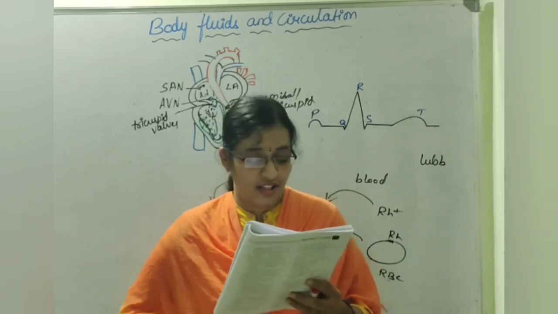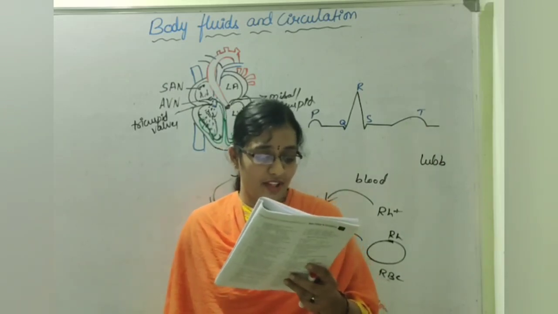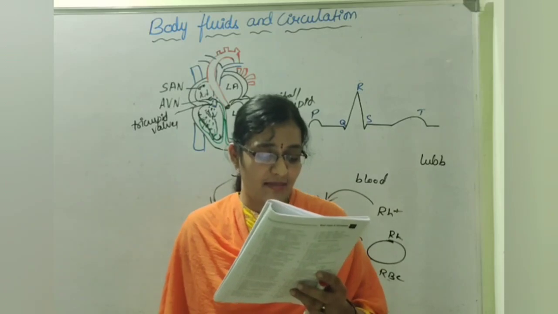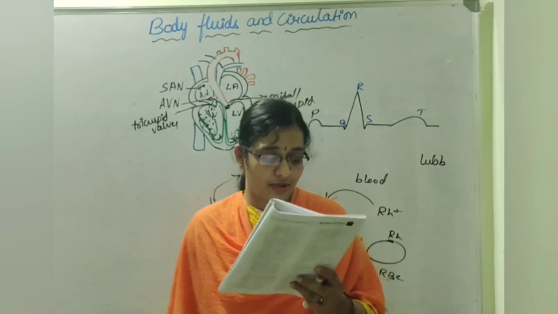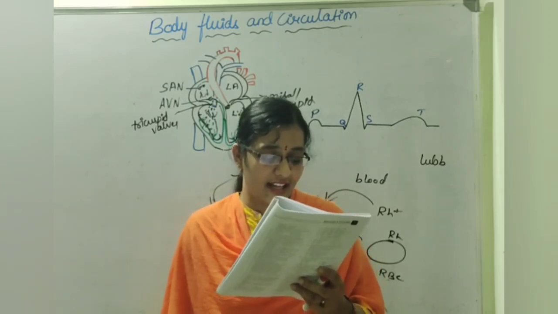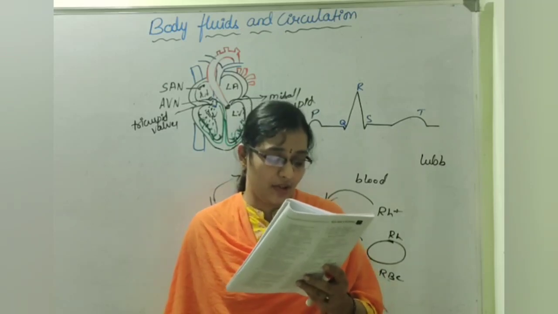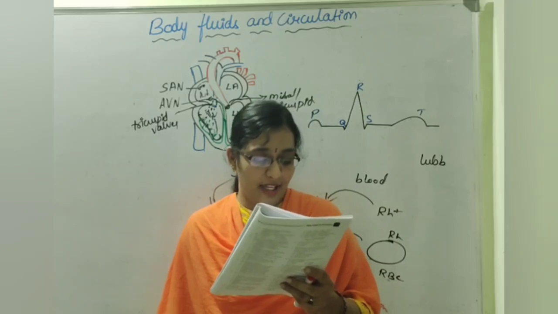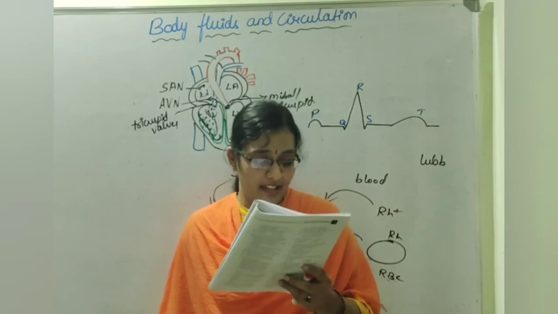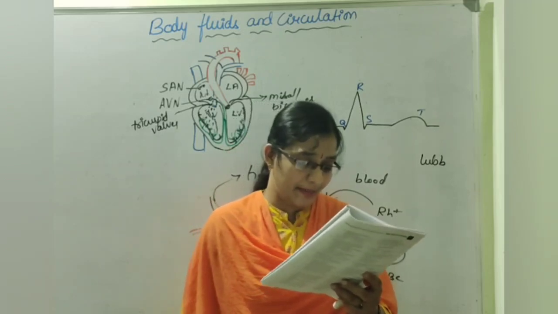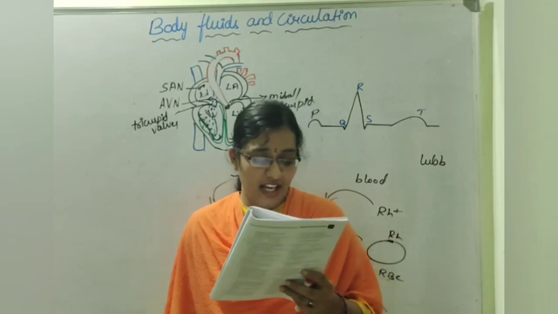So in that condition, I'll read out the options. Option A, ventricular escape. B, Stokes Adams syndrome. C, irregularity in heart rhythm. D, arteriosclerosis. Again options: A only, second one A and B, third one A, B and C, fourth one A, B, C and D. See, what do you mean by ventricular escape?